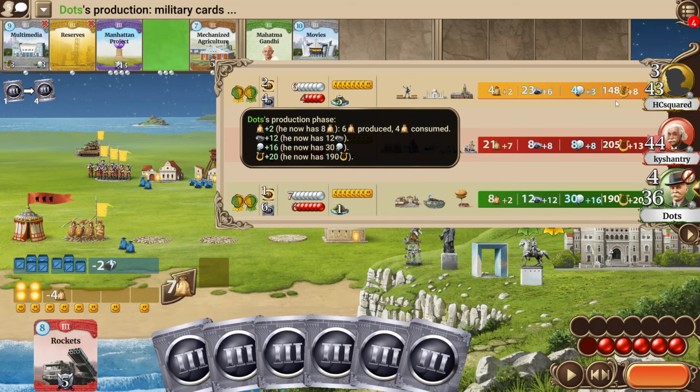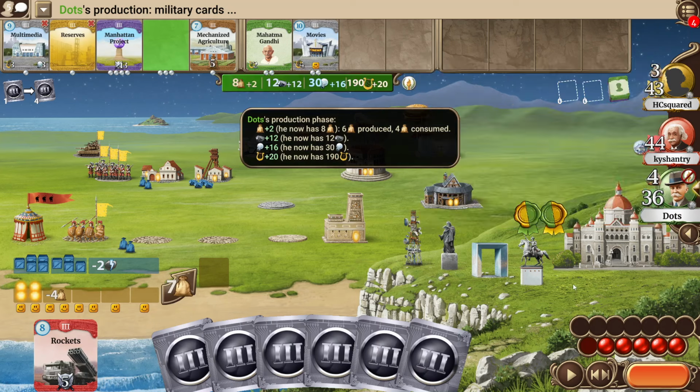For HCsquared though, even with an impact of colonies, I think he's just too much behind at this point. And as suspected earlier, his economical power was just not big enough in order to keep up with the culture race. But let's see who will be able to win it, kyshantry or Dots.